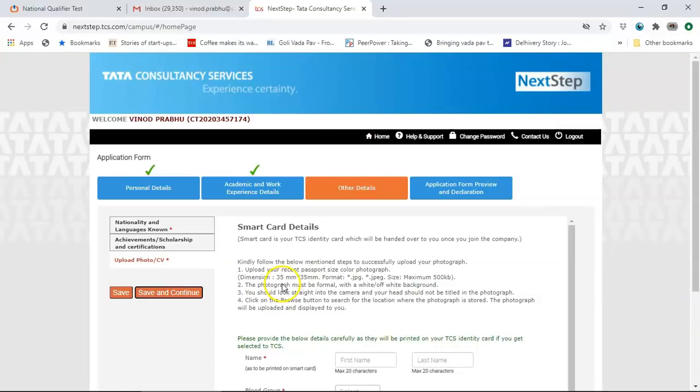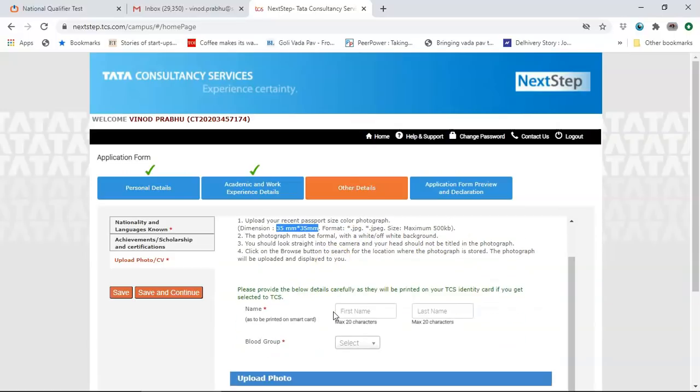Then you will have the smart card details, is your TCS identity card, which will be handed over to you once you join. Kindly follow the below process. Upload your recent passport size colored photograph. There is a dimension given. Okay, 35 mm by 35 mm. It must be formal with a white and off-white background. Should look straight into the camera and your head should not be tilted. And click on browse location.